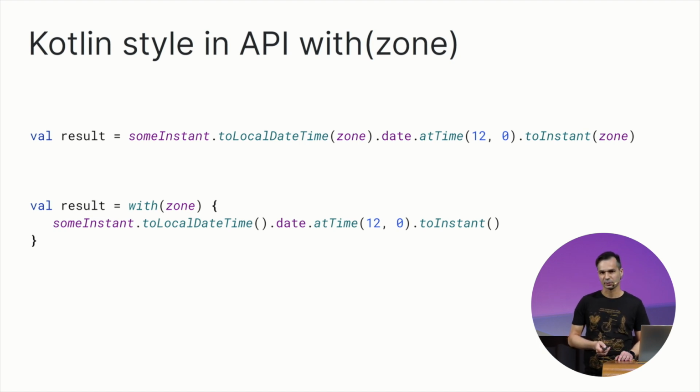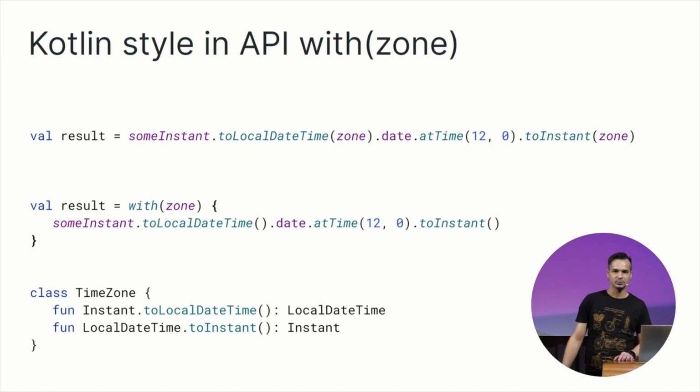How does this magic work? It's possible thanks to having toLocalDateTime and toInstant extensions defined as members inside the TimeZone class, so-called member extensions. This is pretty sleek, but unfortunately, it's not so extensible. All such extensions have to be declared as TimeZone members, and because of that, we want to stop on these two functions declared in such a way for now. So for other operations that require a time zone, you still have to pass it explicitly.